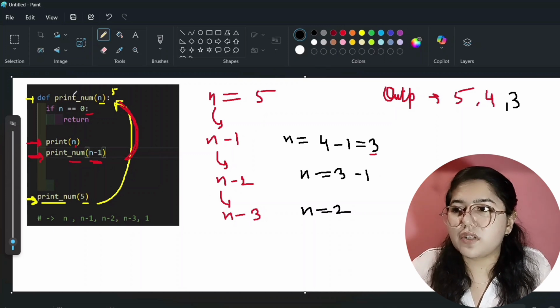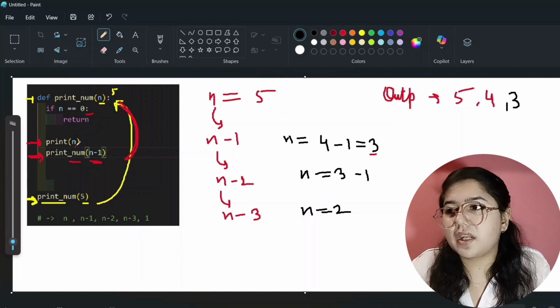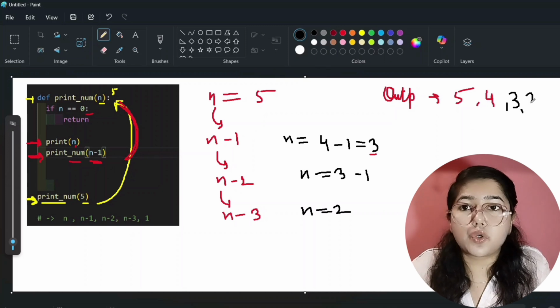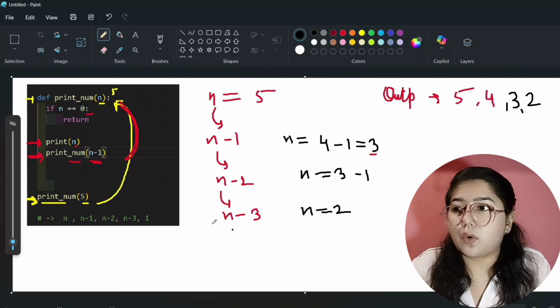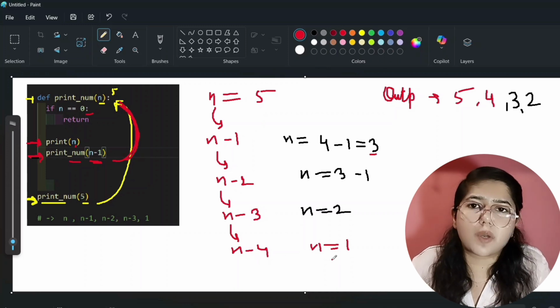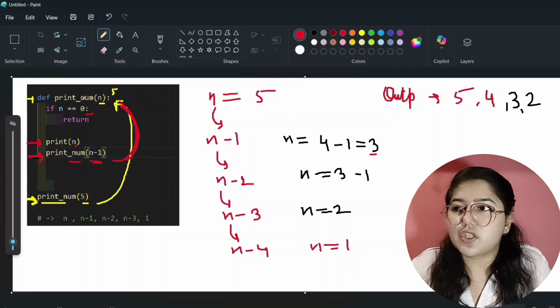Again it will check, is the n value 0? No, it is not 0, so we will not return. Now it will come to this step and print the n value. The n value is 2, so it will print 2 here. Now we will come to this step again and call again for n minus 1 from here to here. It will call the smaller instance, that will be n minus 4. What will be the value of n at this step? N will be 1, because 2 minus 1 is 1, or n minus 4, that means 5 minus 4, is 1. The n value is 1. So now again it will check, is the n value 0?